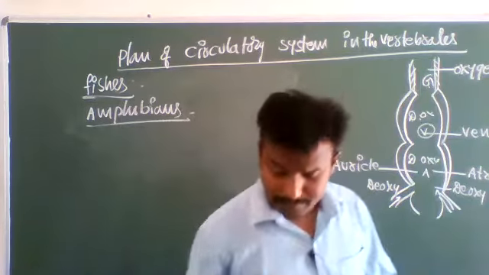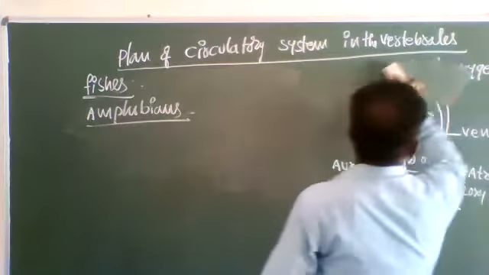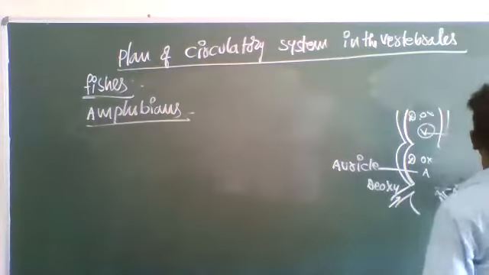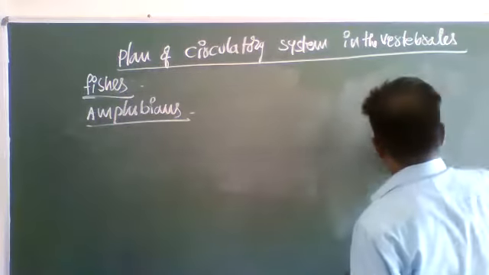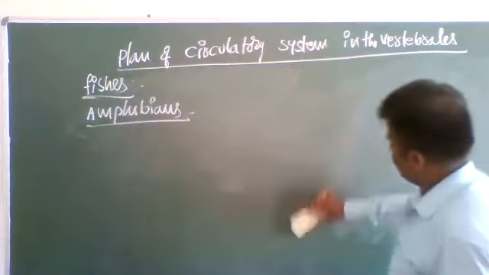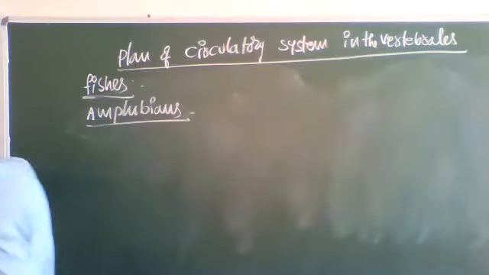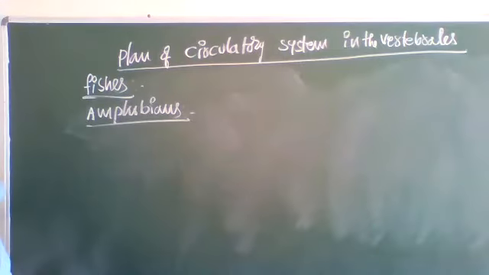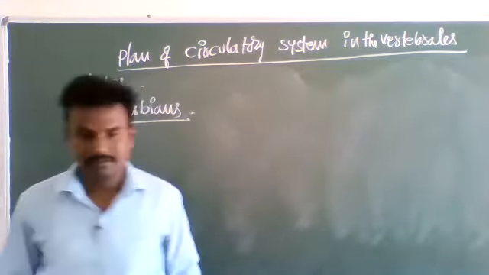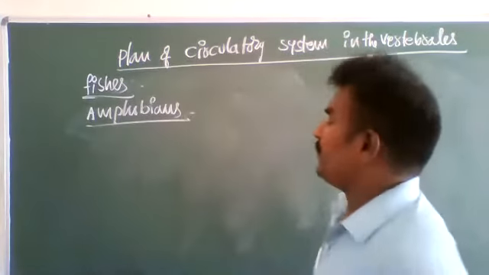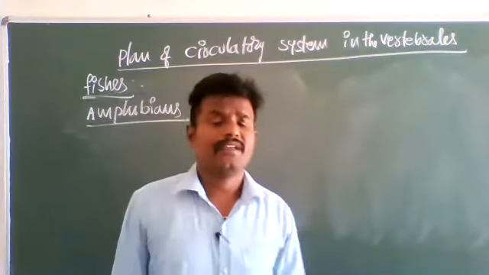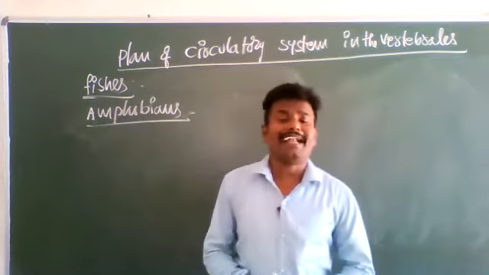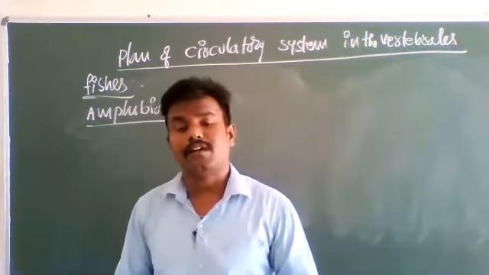Amphibians means animals which can survive on land and in water.